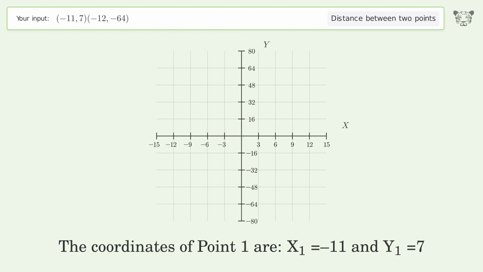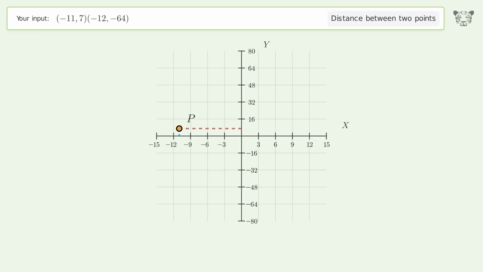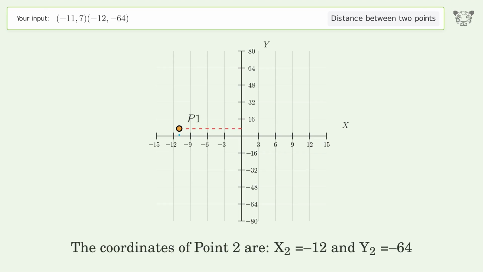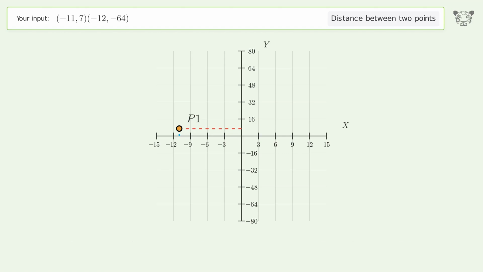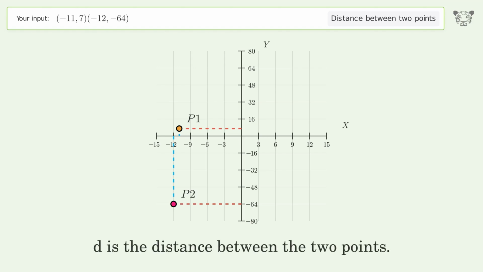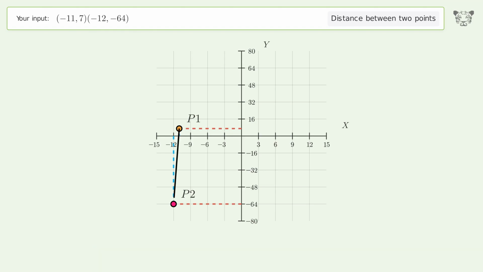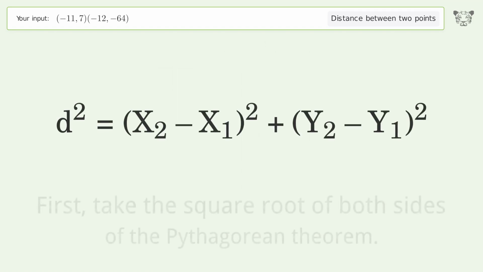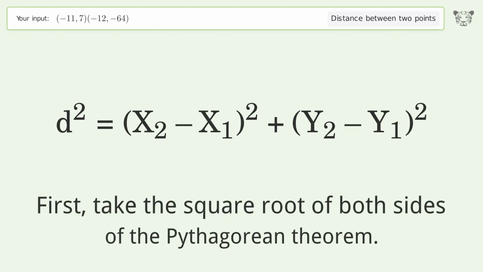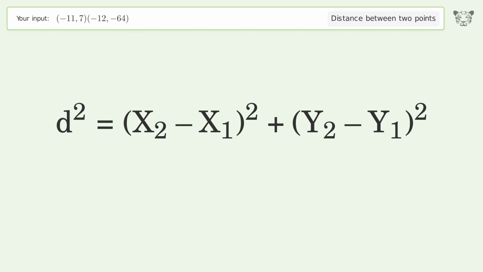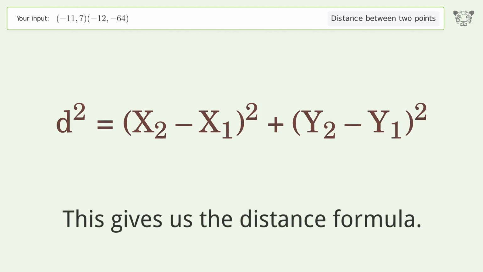The coordinates of point 1 are x1 equals -11 and y1 equals 7. The coordinates of point 2 are x2 equals -12 and y2 equals -64. D is the distance between the 2 points. First, take the square root of both sides of the Pythagorean theorem. This gives us the distance formula.